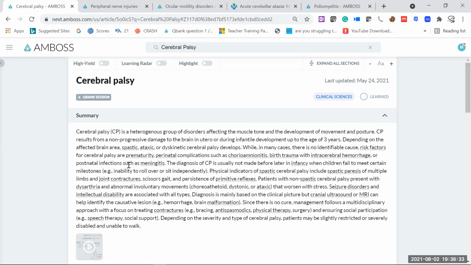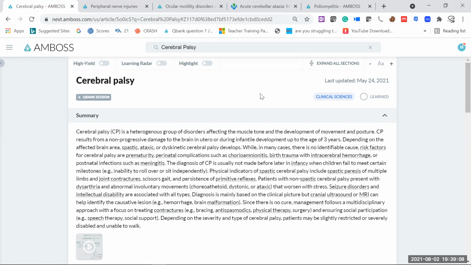It's a heterogeneous group of disorders affecting the muscle tone and the development of movement and posture. Whenever the child is presenting with CP, it has a heterogeneous group of disorders. Most likely in our MCQ based discussion, from a recalls point of view, you usually have questions where you will see the symptoms of a child who is going to present with symptoms very particular about cerebral palsy, and you are going to diagnose that child. And there are some particular etiologies which are very concerned with cerebral palsy. So we'll look for all these things right now.